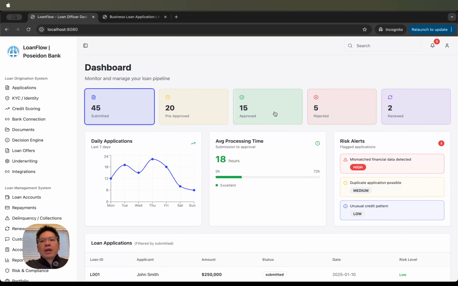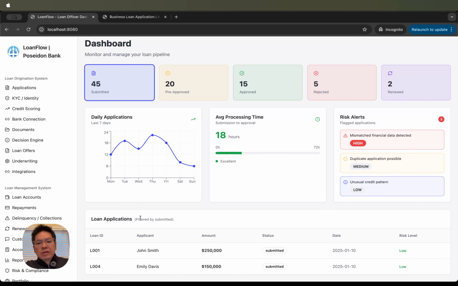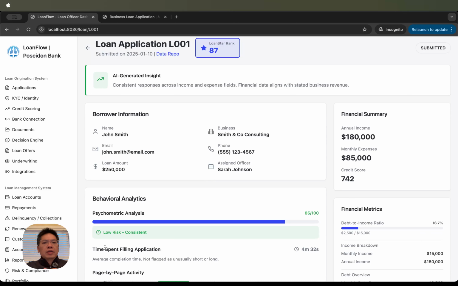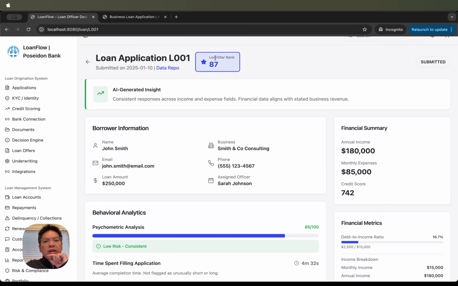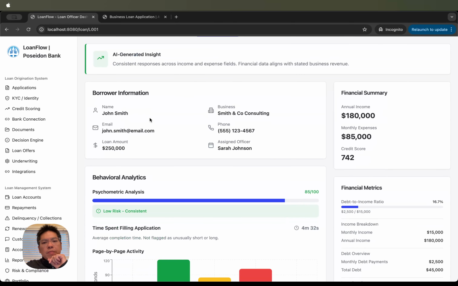Okay. So we're going to open up one of these applications. This is application L001. AI has given it a ranking of 87 out of 100, so we know this is a decent loan application. Here's the background information for the borrower.